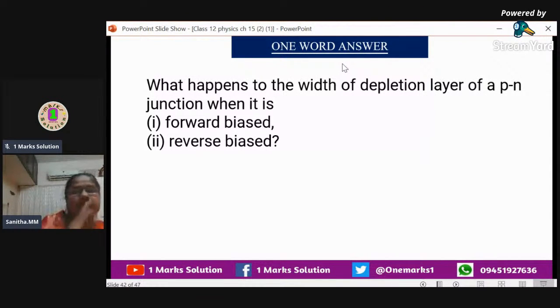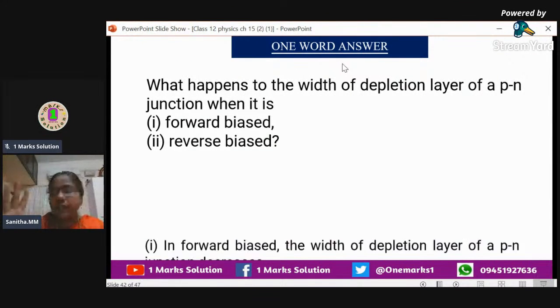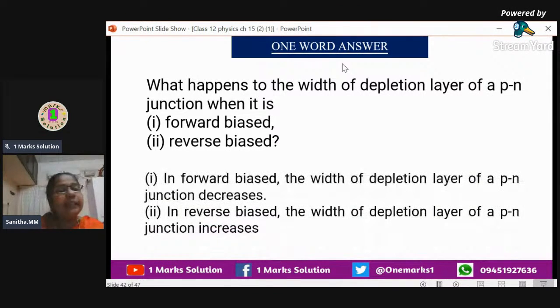Now what happens in reverse bias? The junction width increases, because the voltages add up. So it increases, and that is why it does not conduct in reverse bias. So the answer is: in forward bias the junction width decreases, and in reverse bias it increases.